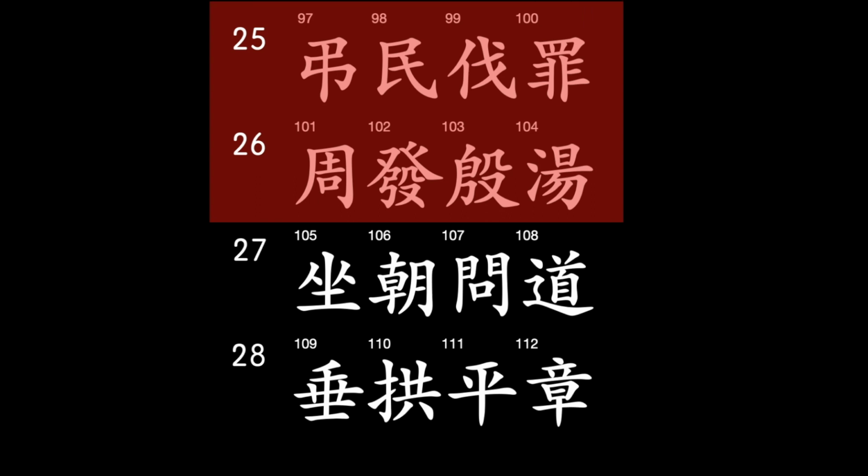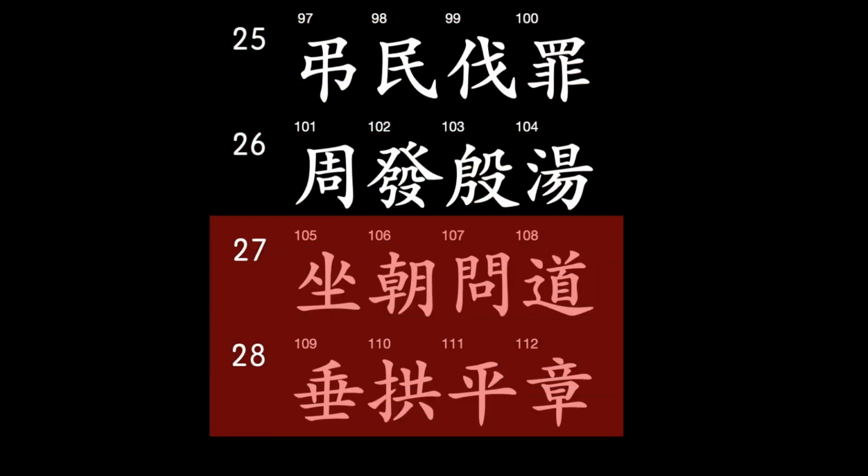In this lesson, we looked at lines 25 and 26 for characters 97 through 104. In the next lesson, we'll look at lines 27 through 28 for characters 105 to 112. These lines will continue to look at the topic of emperors and how they should rule.